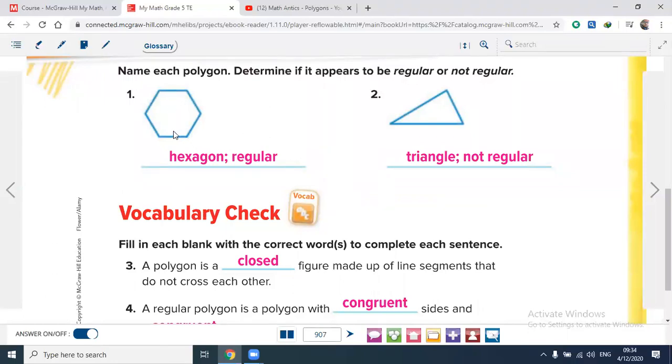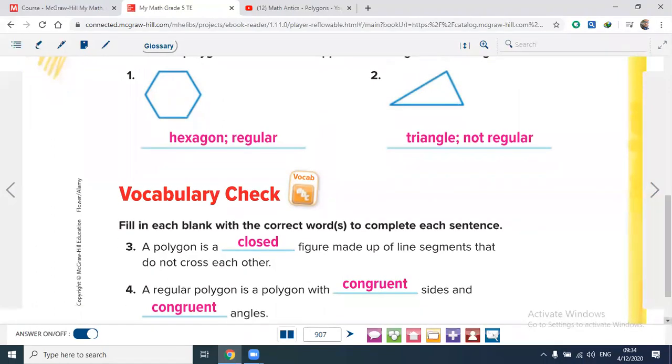Teacher, can you give me 1 minute? Teacher, can you go down so I can see the bottom? Okay. Teacher, what does congruent mean? Congruent means equal. Congruent sides means equal in length. Congruent angles means equal in measure. Anything congruent means equal, the same.